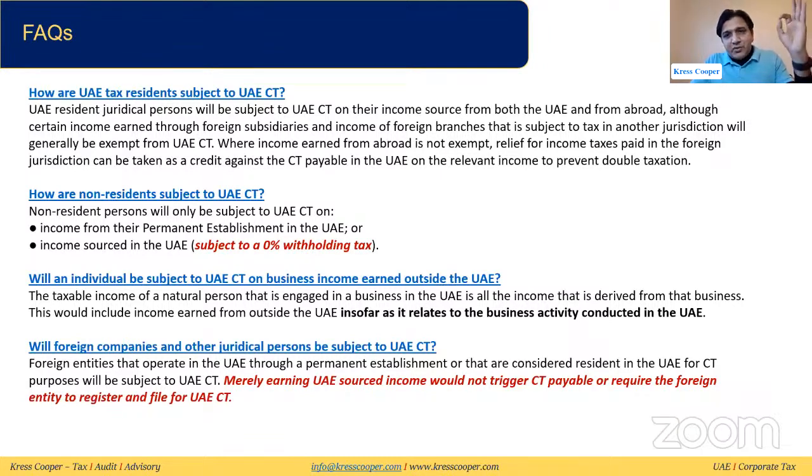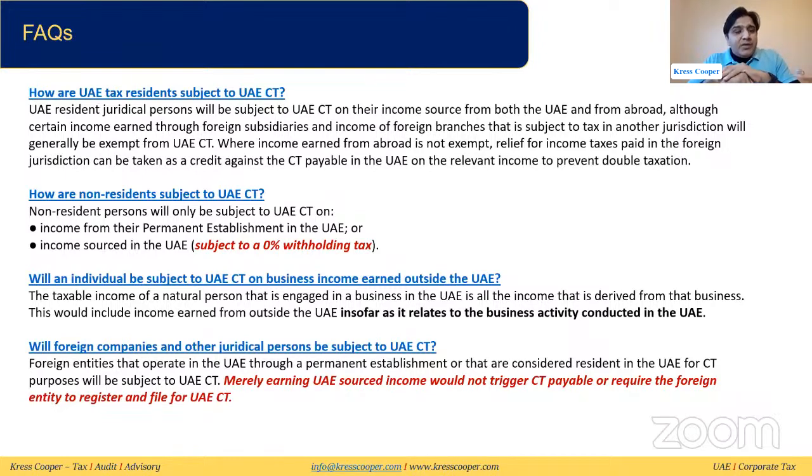If earned by a resident person, it is taxed at 9%, with no tax up to 375,000 and 9% above that. If earned by a non-resident person, it will be subject to withholding tax, and the non-resident will not be liable to register in the UAE.